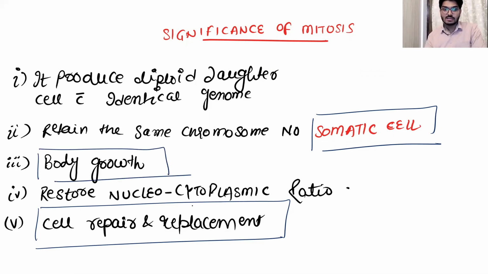And this mitosis restores the nucleocytoplasmic ratio. As I told you in the first lecture, when there is a change in the nucleus and cytoplasm ratio, this gives a signal to a cell: yes, it's time to go for the division. Now let's go and divide. So it restores this nucleocytoplasmic ratio. Okay, and here the most important act, the mitosis produces the diploid cell, and that is with the identical genome.